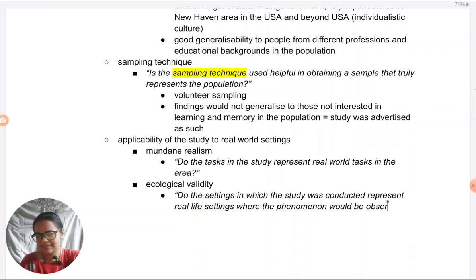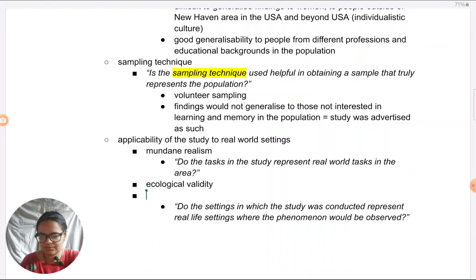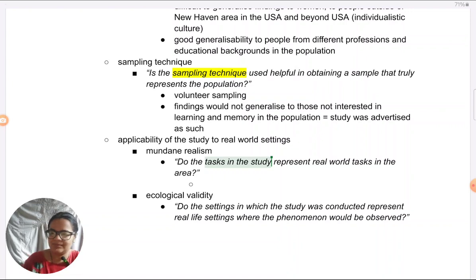So first, let's consider the first question, which is about tasks in the study. Another way of thinking about it is, you can think about how artificial are the tasks in the study. So are the tasks realistic or artificial?